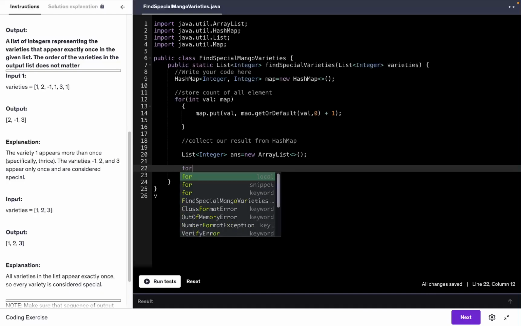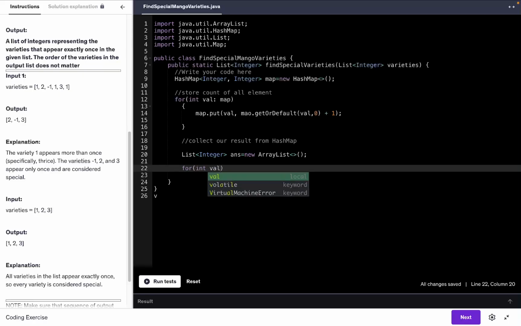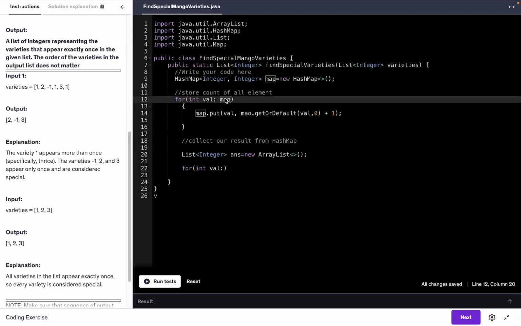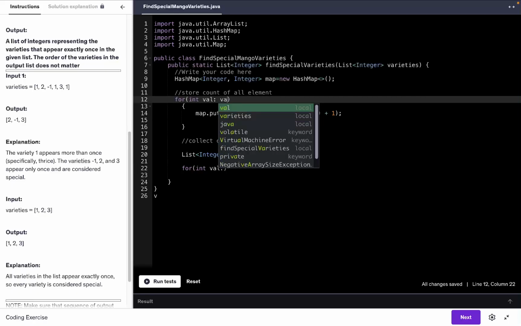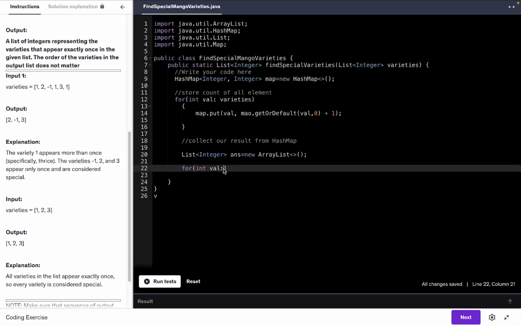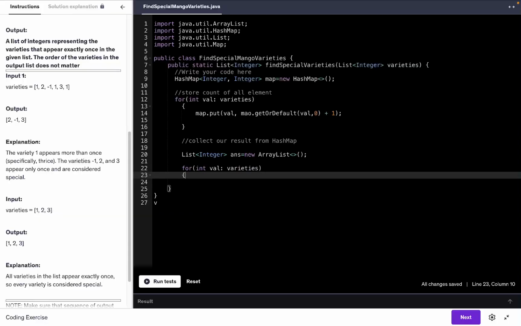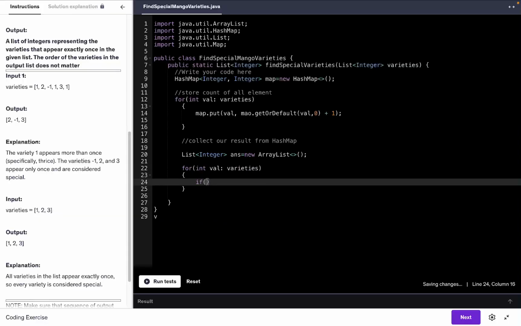Now let's traverse again. We are again going to traverse the varieties array. And my bad, I have written map here; that should be varieties, since we are traversing the array. Similarly, we are going to take one element and check its frequency.